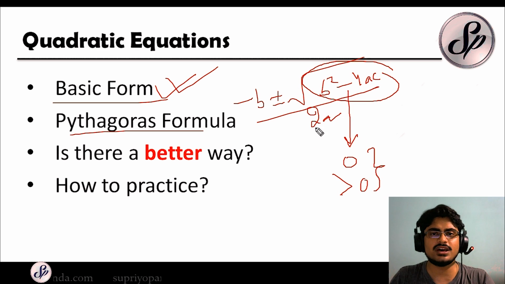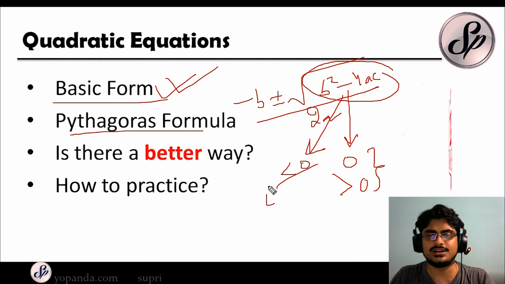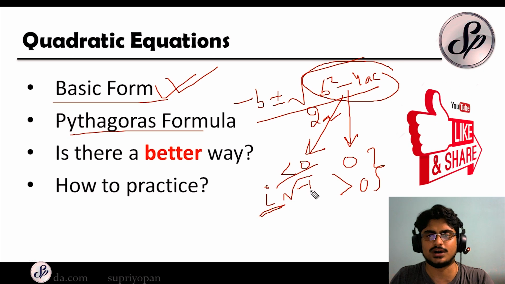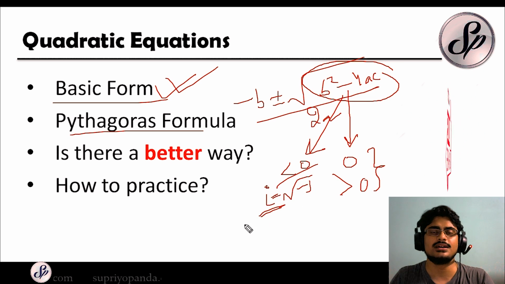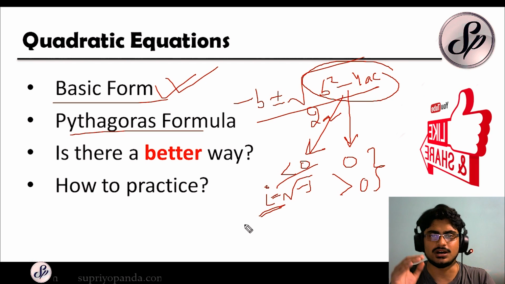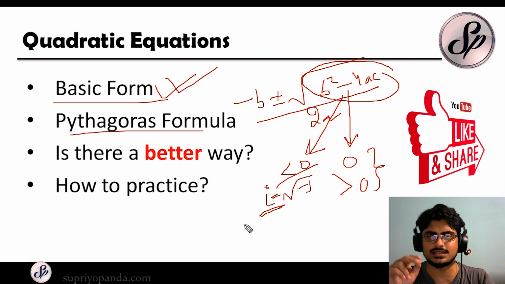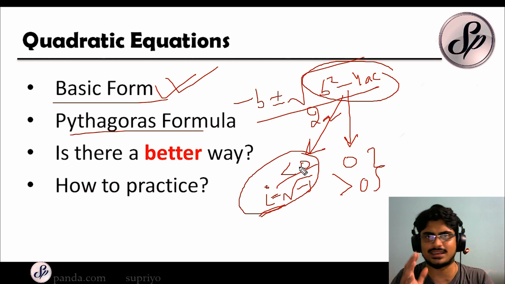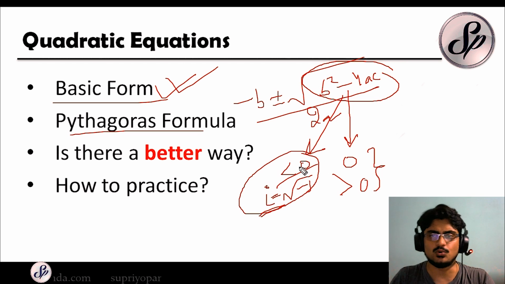You also have a possibility where the discriminant can be lesser than 0. Then we get into the territory of imaginary numbers, which are denoted by i, and this is actually root over of minus 1. i equals root over of minus 1. So when the discriminant is lesser than 0, the roots are unequal and imaginary. The imaginary roots are not going to be asked to you in the bank exams, so do not worry about them. Only worry about these two scenarios, the real roots.